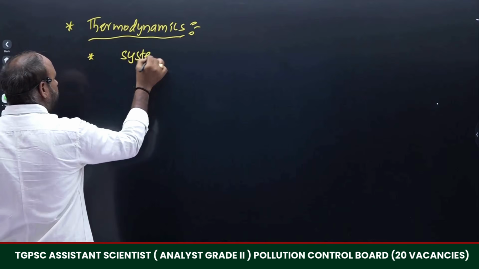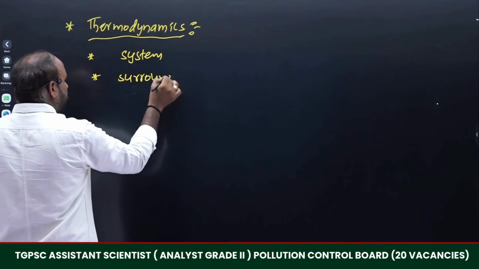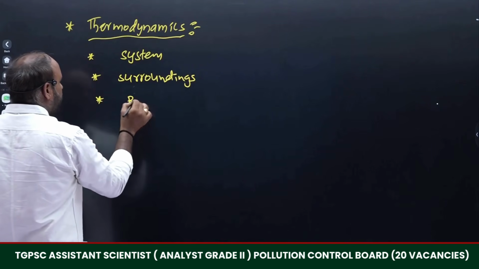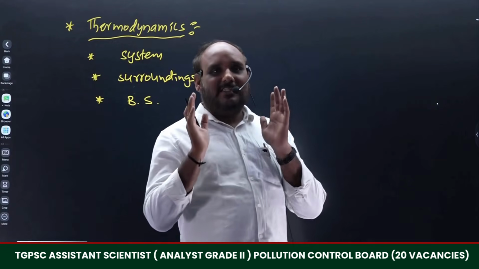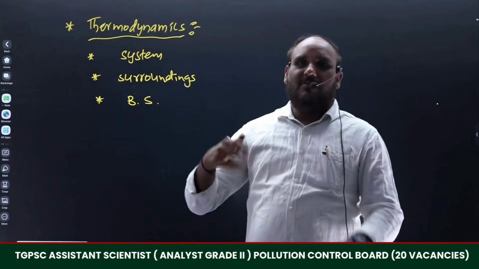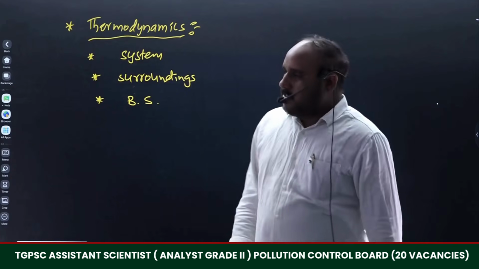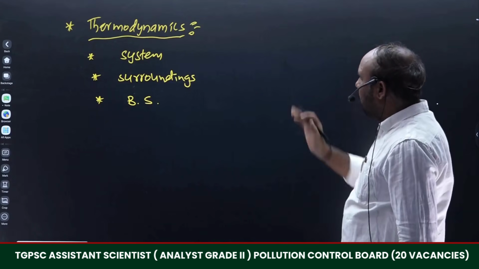One is the system, the other one is the surroundings, and the third one is the boundary surface, right? So three terms will be there. If you understand these three terms clearly, then we will understand the further topics easily with the help of these. So a simple thing, I am going to explain this concept: system, surroundings and boundary surface.